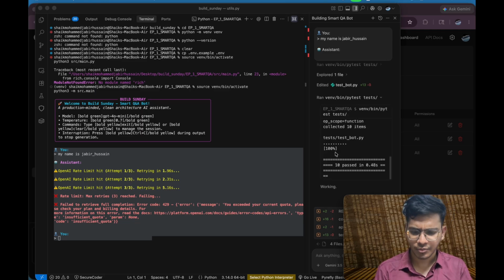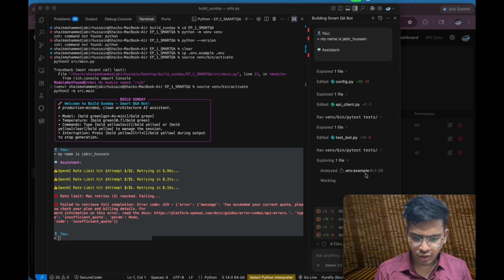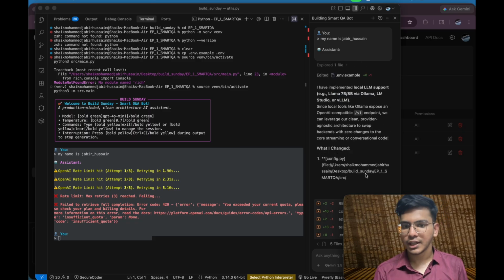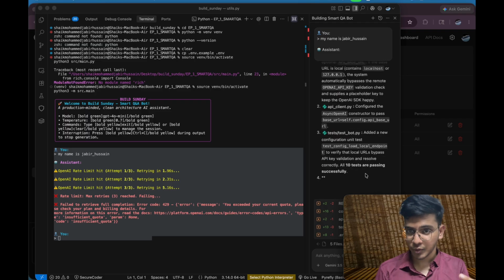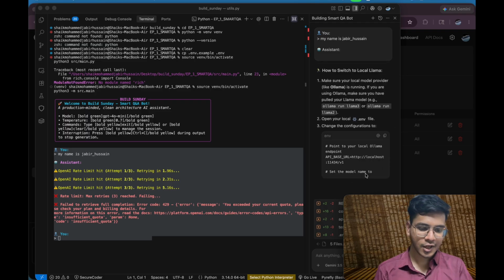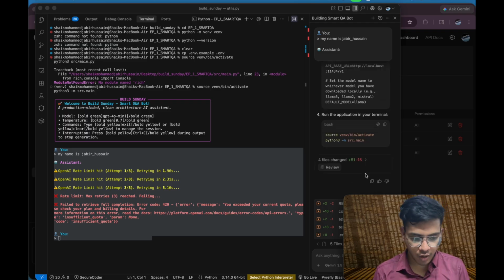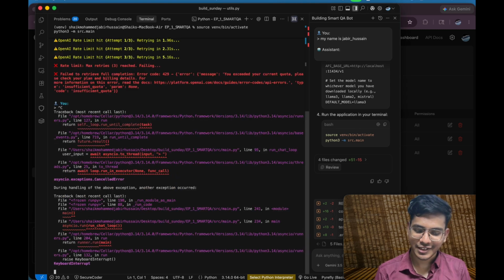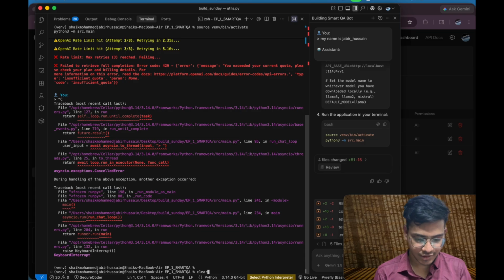This is the thing which I'm doing. So even though our first application is API based, we can use open source models as well. Why am I doing this? Because my OpenAI is not working. That is the reason. Okay, so before that I'm getting some errors.